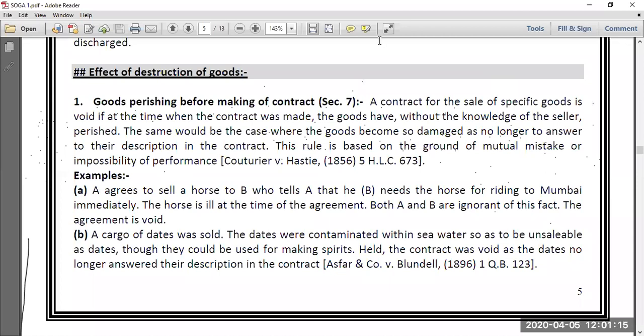Otherwise both the sections have not any application. Okay, so let us first of all start section 7.